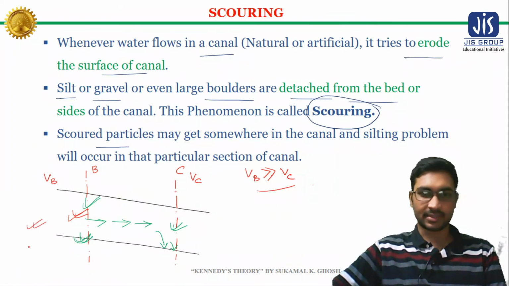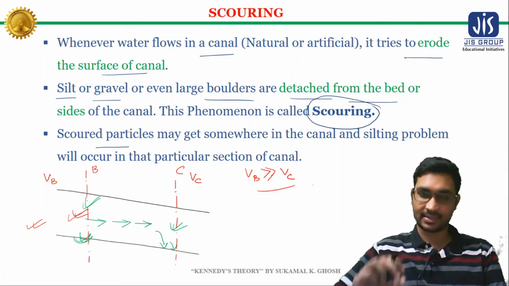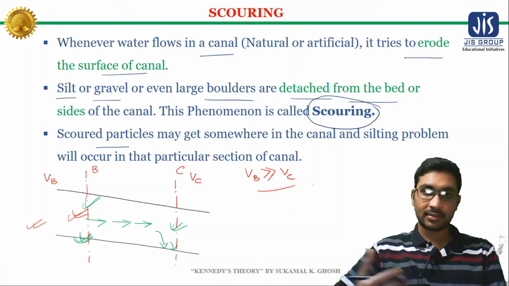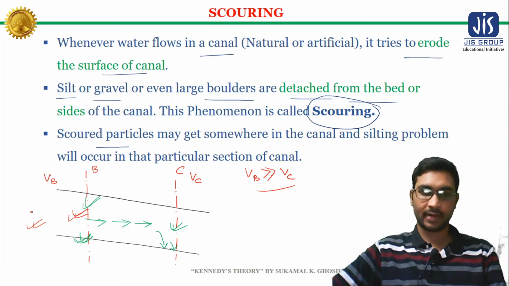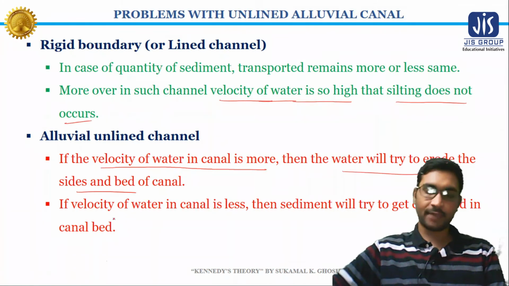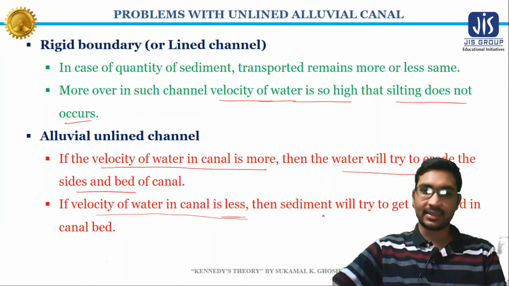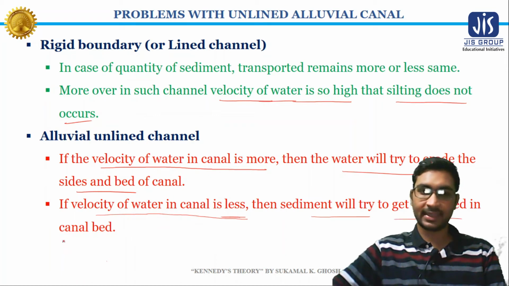Here we have discussed that if the velocity of flowing water is less, then the sediment will try to deposit on the channel bed. So if the velocity of water in the canal is less, then the sediment will get deposited in the canal bed, means the problem of silting will occur.